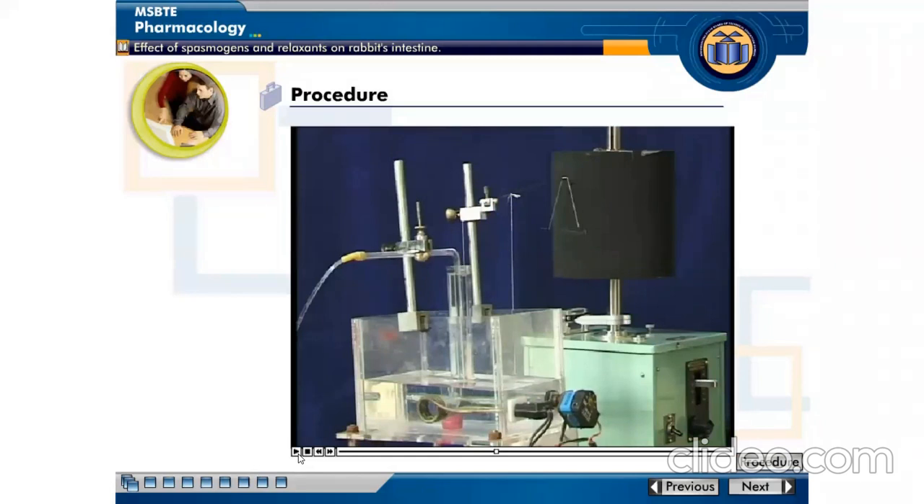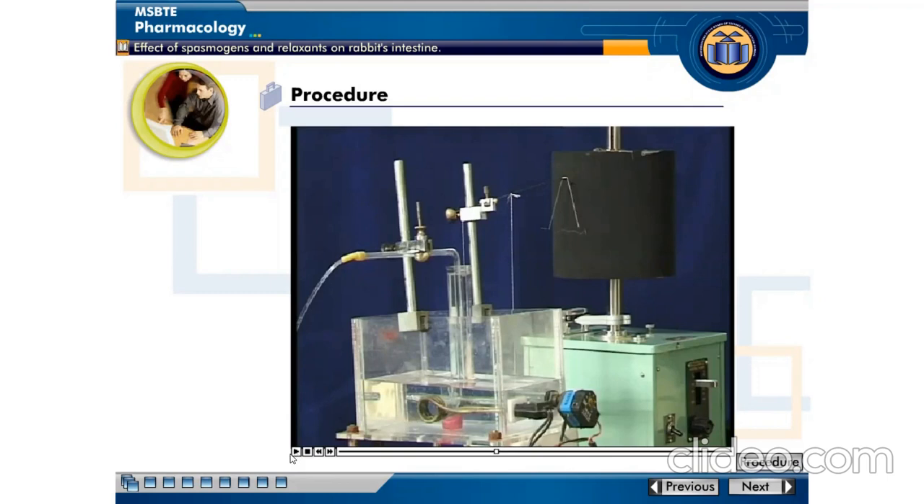Which solution is used as stock solution in this experiment? Acetylcholine. This procedure starts from the isolation of the intestine of a rabbit.